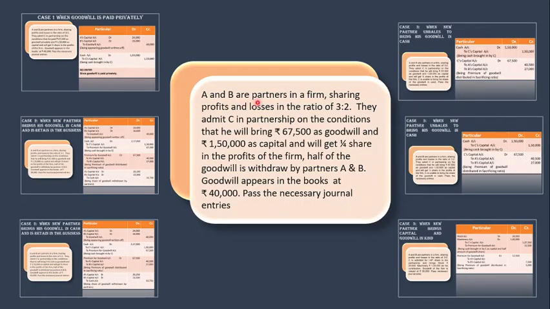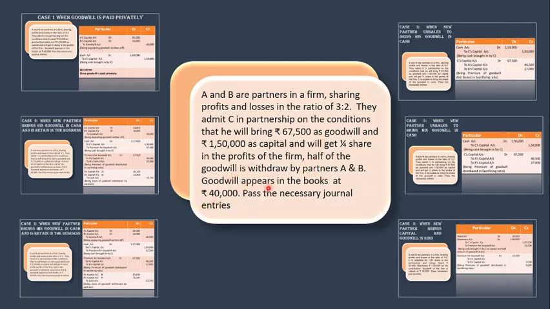It says that A and B are partners in a firm sharing profits and losses in the ratio of 3 is to 2. They admit C in the partnership on the condition that he will bring 67,500 as goodwill and 1,50,000 as capital, and will get 1/4 share in the profits of the firm. So his share is 1/4. He's bringing capital 1,50,000. 67,500 is the goodwill share which he is bringing, and then half of the goodwill is withdrawn by the partner.